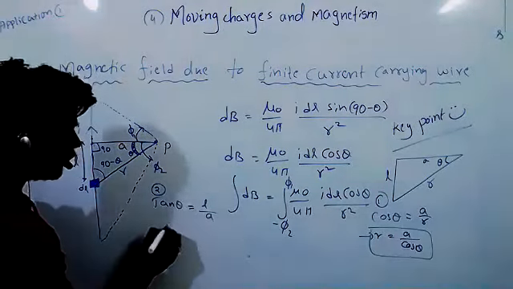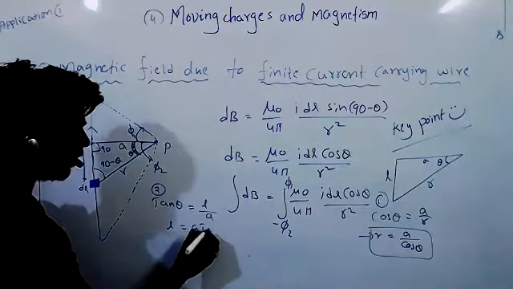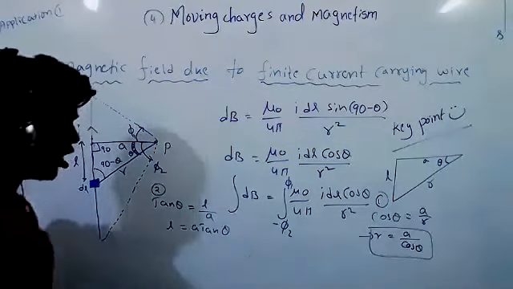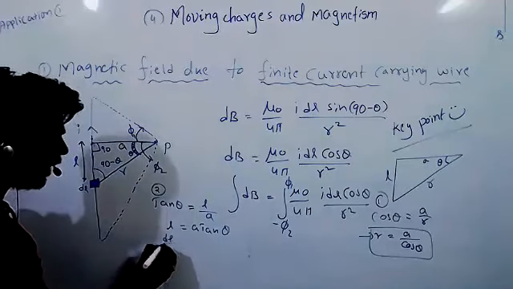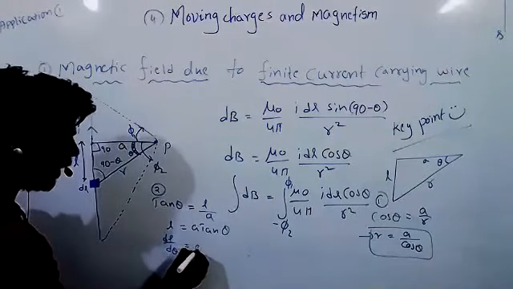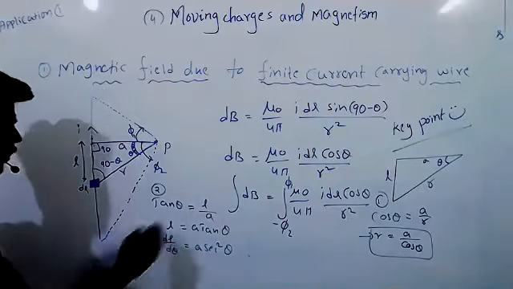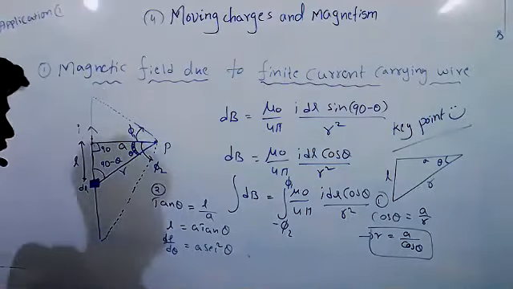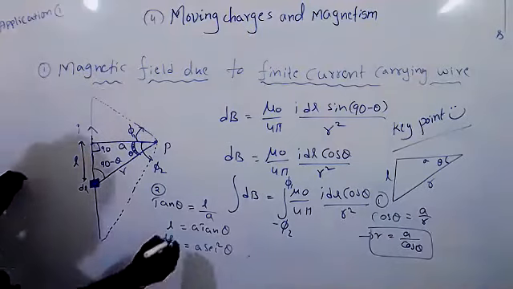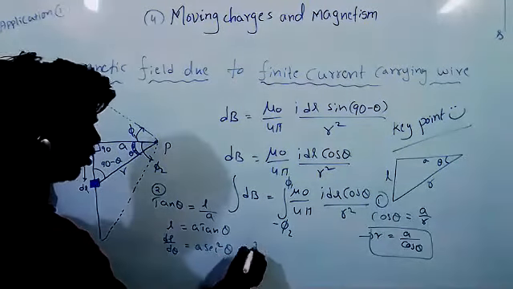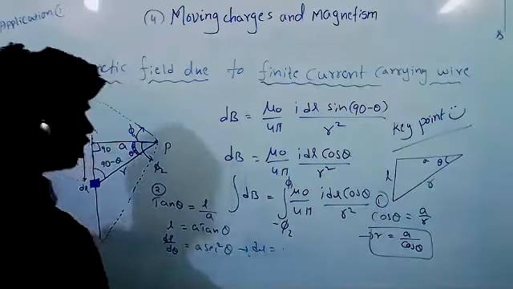L by A. So from this, L is equal to A tan theta, right? Now dl by d theta equal to A secant square theta, right? Both sides differentiate with theta. So from this, this derivation will come.